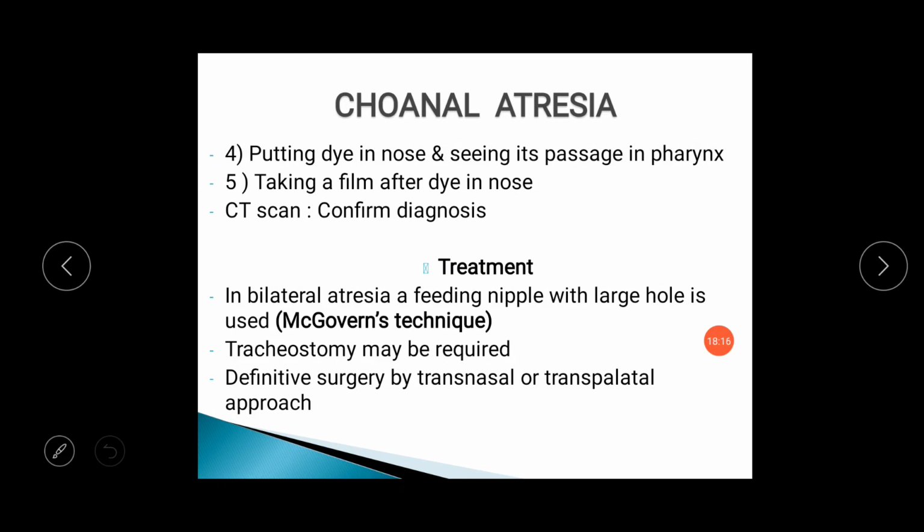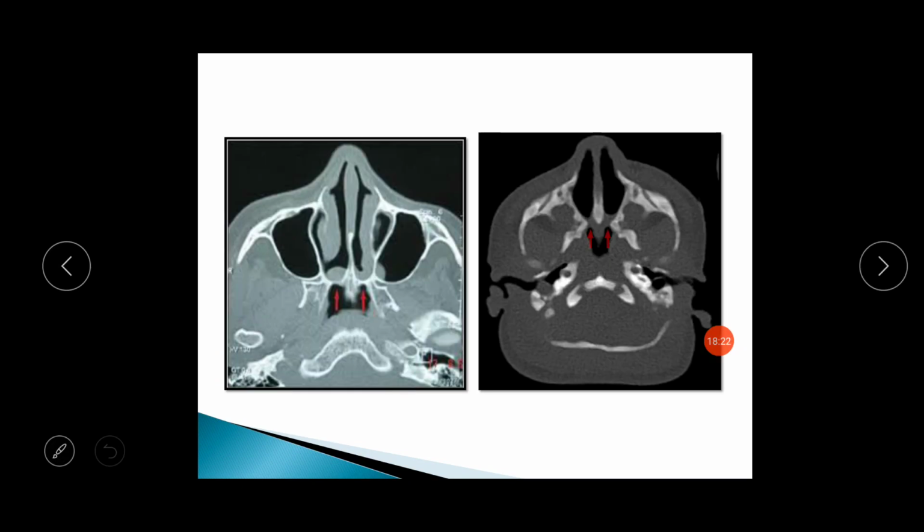CT scan is usually done to confirm the diagnosis and to confirm the bony or membranous segment. Here you can see the CT scan image of bilateral choanal atresia, in which the bony bucconasal membrane has given rise to bilateral choanal atresia.